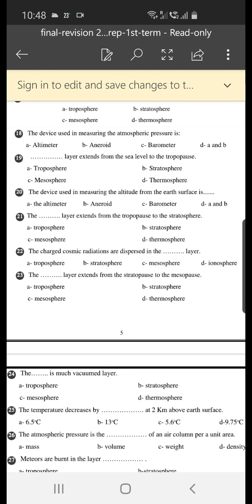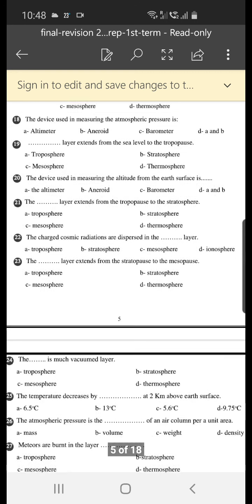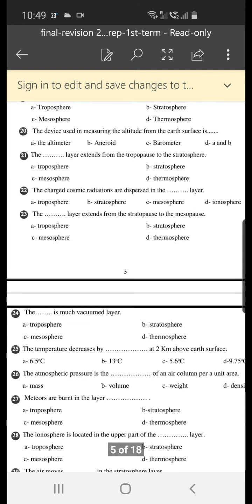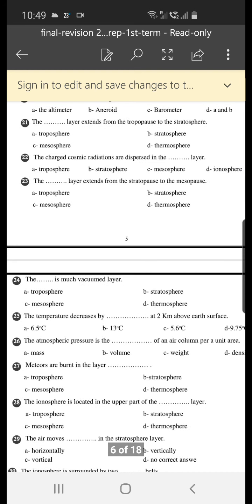The layer that extends from sea level to the tropopause is, of course, the troposphere. The device used in measuring the altitude from the Earth's surface is called an altimeter. The layer that extends from the tropopause to the stratopause, we correct this word, from the tropopause to the stratopause, the answer is stratosphere.